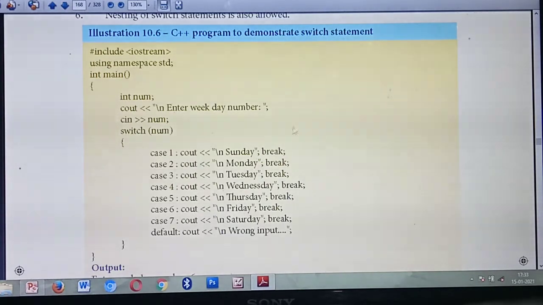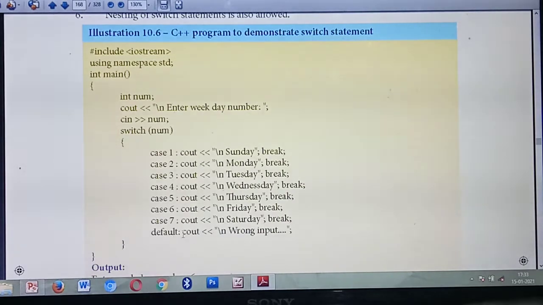Sometimes you are entering the number 8. Listen carefully. Here totally 7 cases are there, but you are entering the number 8. So till 7 the condition is true. Once the number reaches 8, the condition is false. Isn't it? So once no case matches, which case will execute? The default case will execute. Understood?